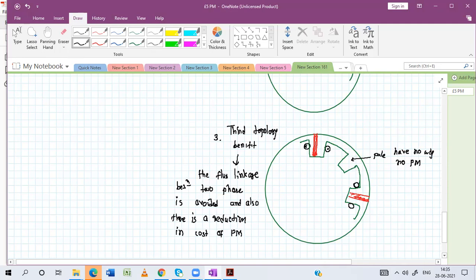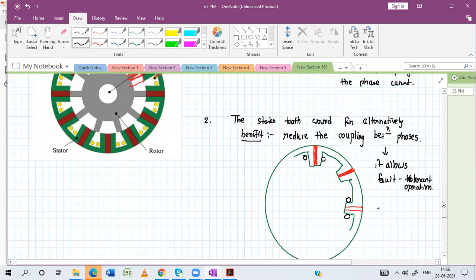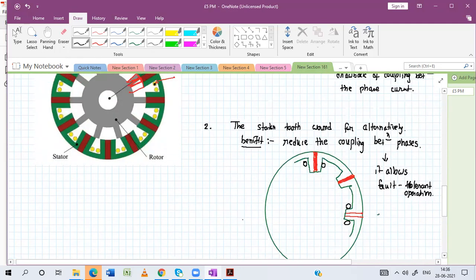Okay. Now tell me, among these three topologies, which topology suffers from the torque ripple? If you compare this first topology, this is your first topology, and this is your second. Which one is suffering from more torque ripple?